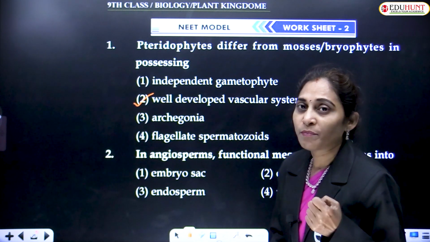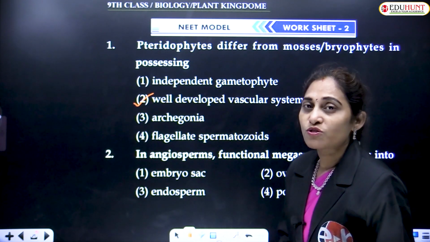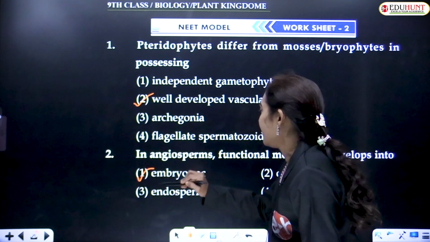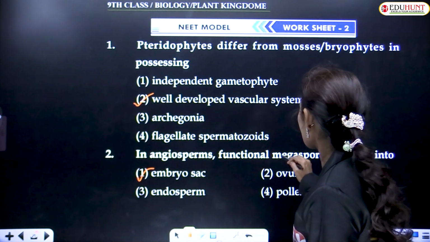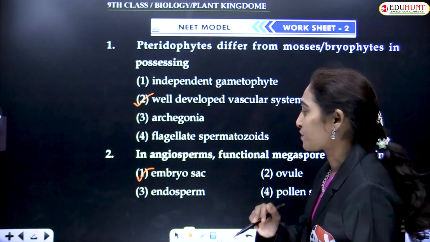When I say this, what should come to your mind? The female gametophyte, also known as the embryo sac. In angiosperms, the functional megaspore develops into the embryo sac.